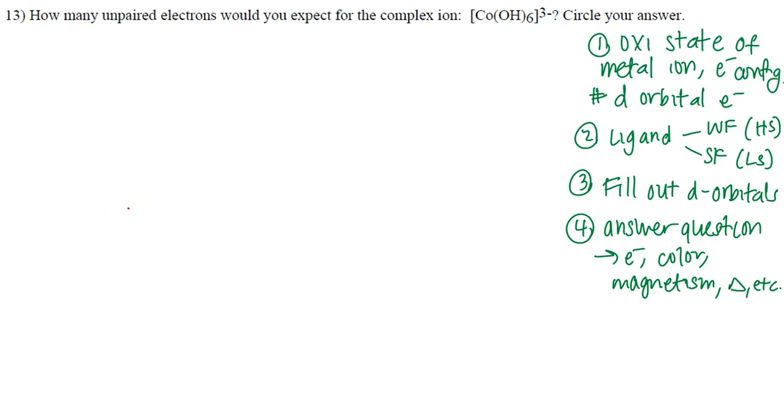For number 13, it's asking how many unpaired electrons. So automatically you have to be like, wait a minute. We're thinking about transition metals. We're talking chapter 19.